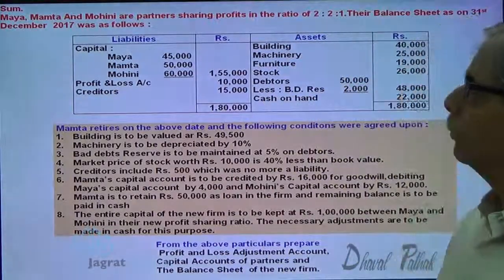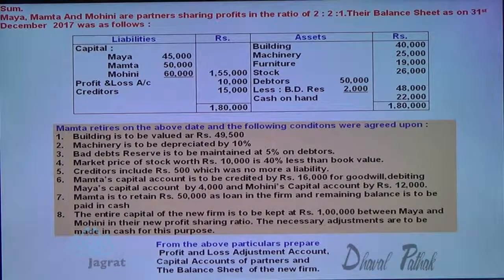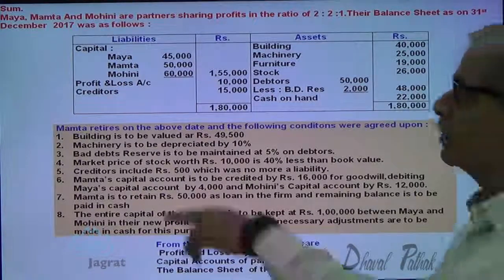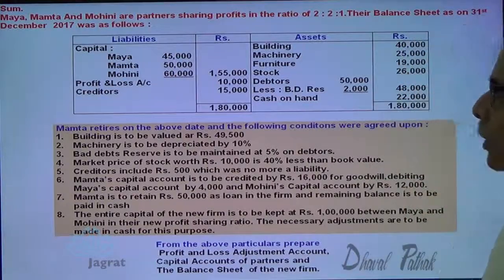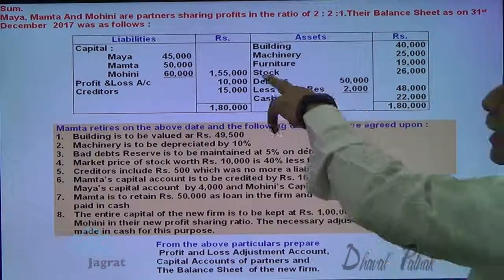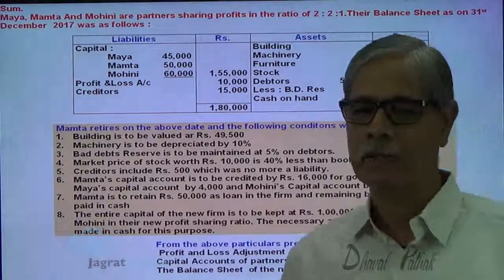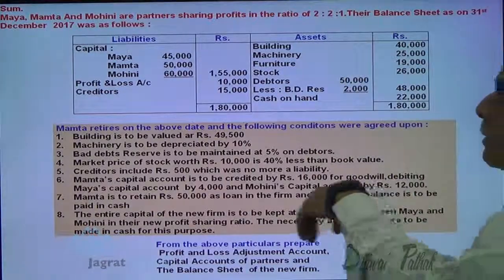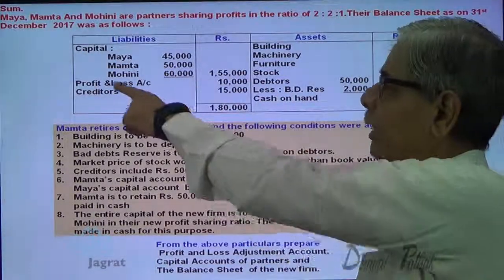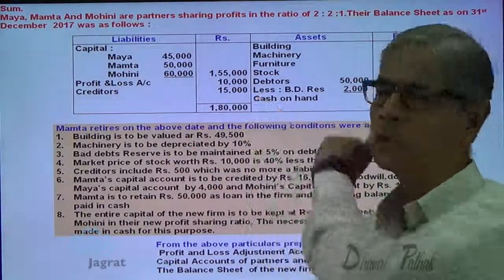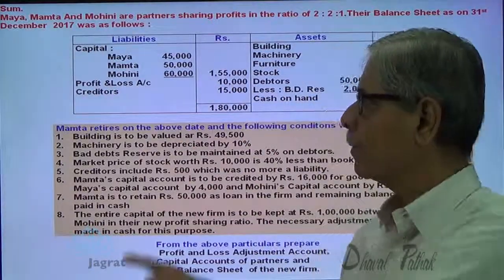Maya, Mamta and Mohini are the partners sharing profits and losses in the ratio of 2:2:1. Their balance sheet as on 31st of December 2017 was as follows. Building, machinery, furniture, stock, debtors less bad debt reserve, cash on hand, total 1,80,000. Capital of Maya, Mamta, Mohini, profit and loss account 10,000, creditors 15,000.